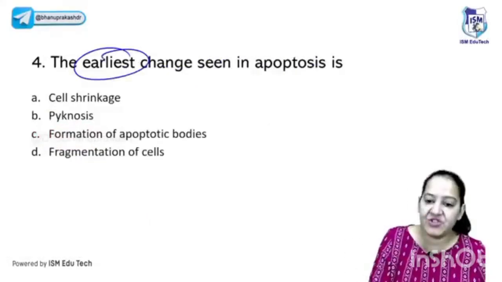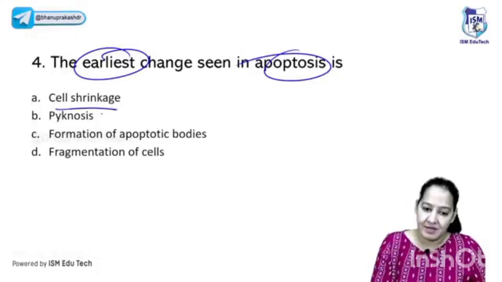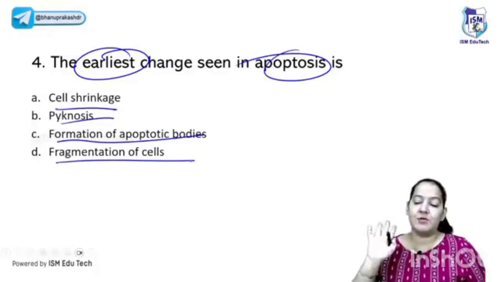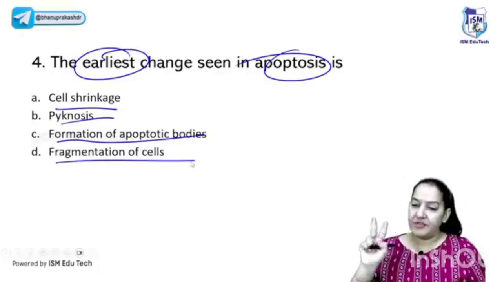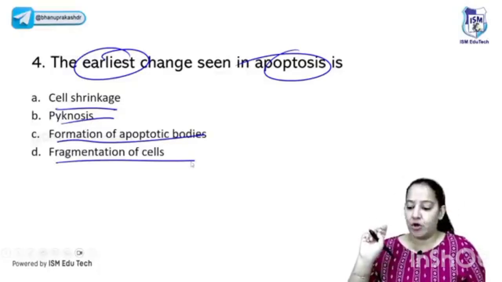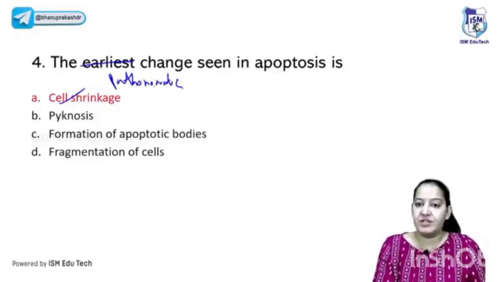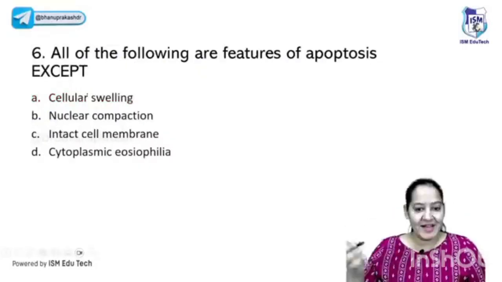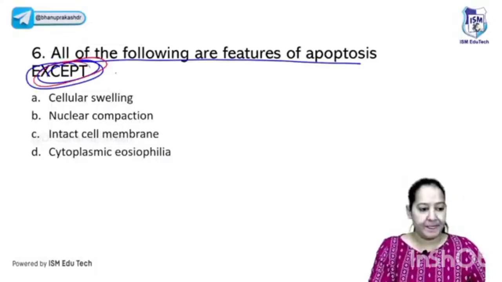The next, everyone knows, earliest change in apoptosis. I guess everyone knows the answer. Is it cell shrinkage, pycnosis, formation of apoptotic bodies or fragmentation of the cell? I'm asking the earliest, mind my words. There are 2 different questions. Earliest is different, and most specific, characteristic or pathognomonic is different. You all are right, the earliest is cell shrinkage. But if I change the question from earliest to pathognomonic, what is your answer now? In that case, your answer will become B, pycnosis. In that case, pycnosis and karyorrhexis is the answer. Coming to the last question: all of the following are features of apoptosis except. I'm using the word except. Can you tell me the answer?